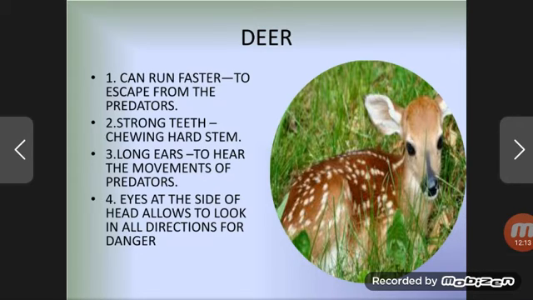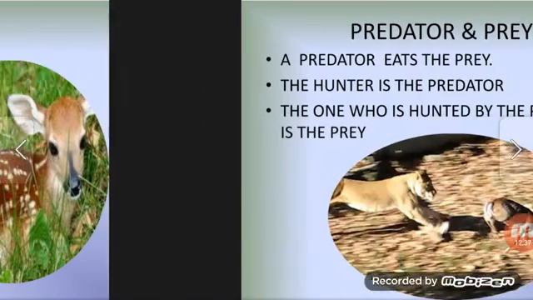Long ears to hear the movements of predators. It can hear the movement of its predators because it is having long ears. Eyes at the side of head allow it to look in all directions for danger, and it has such eyesight also, which helps it to see danger in all the directions.